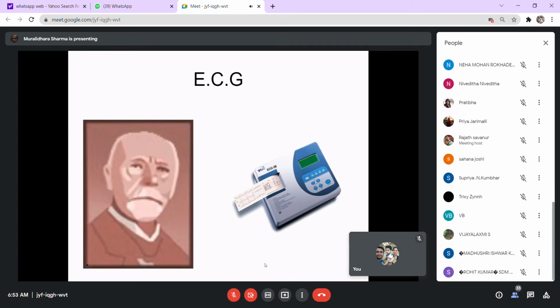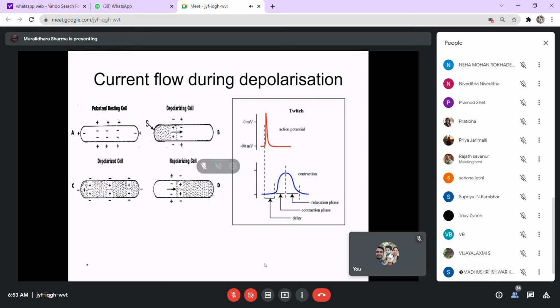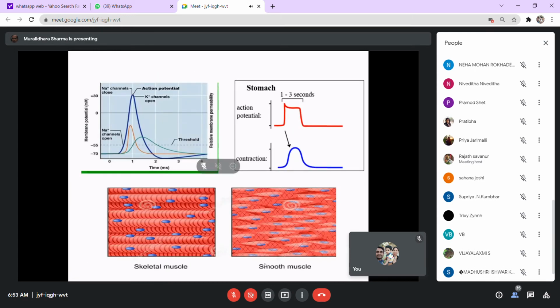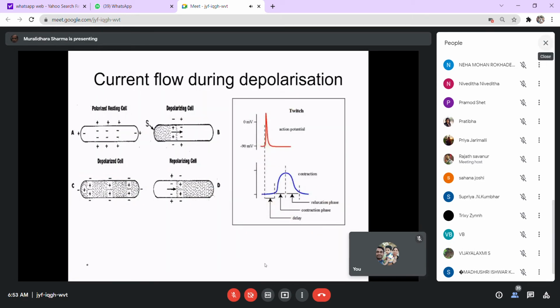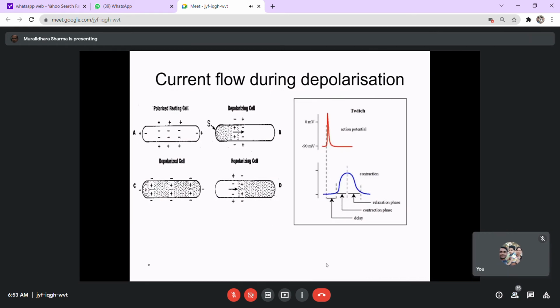Now, before going to the subject of the ECG, it's quite important to have some idea about the physiology of the heart contractions, how the electrical changes occur in the muscles and how it is producing the effect. Then only you will be able to understand the basic idea of the ECG and interpret it properly.